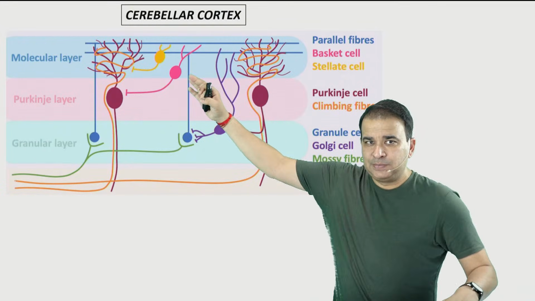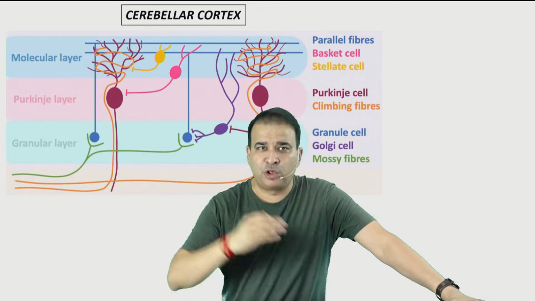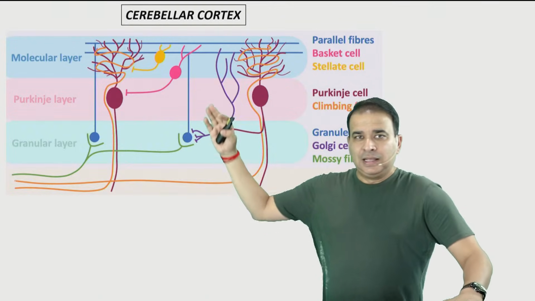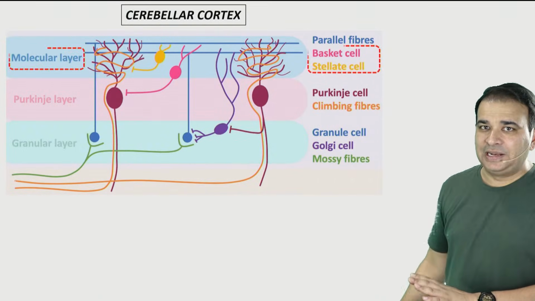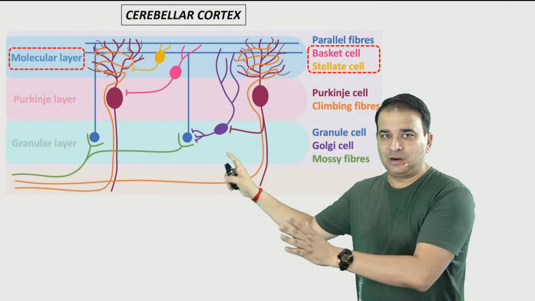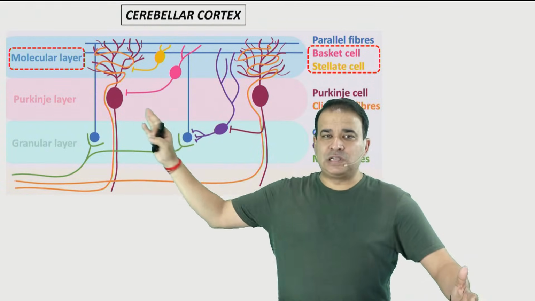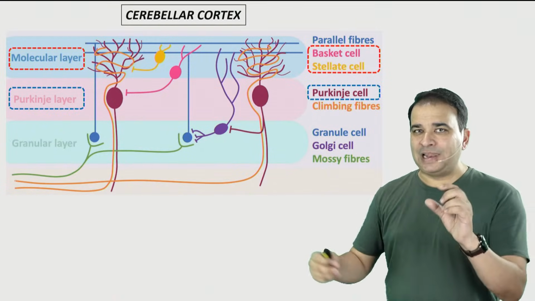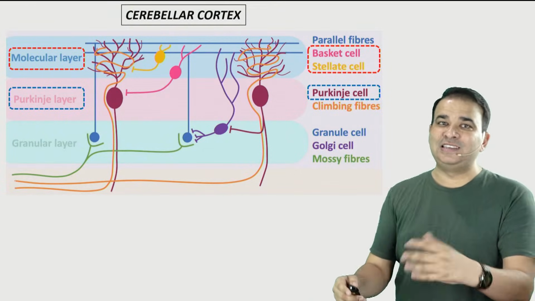Cerebellar cortex is made up of three layers. We have a molecular layer, a Purkinje layer, and a granular layer. The molecular layer is at the top, and the granular layer, the ground floor, is present at the bottom. The molecular layer has two types of cells, the basket cell and the stellate cell, the two which I'm marking over there. The color corresponds to the cell when you see this PDF, just make sure. The middle layer is the Purkinje cell layer, so obviously large Purkinje cells are there. And the granular layer, the spelling of which starts with G, has everything starting with G.